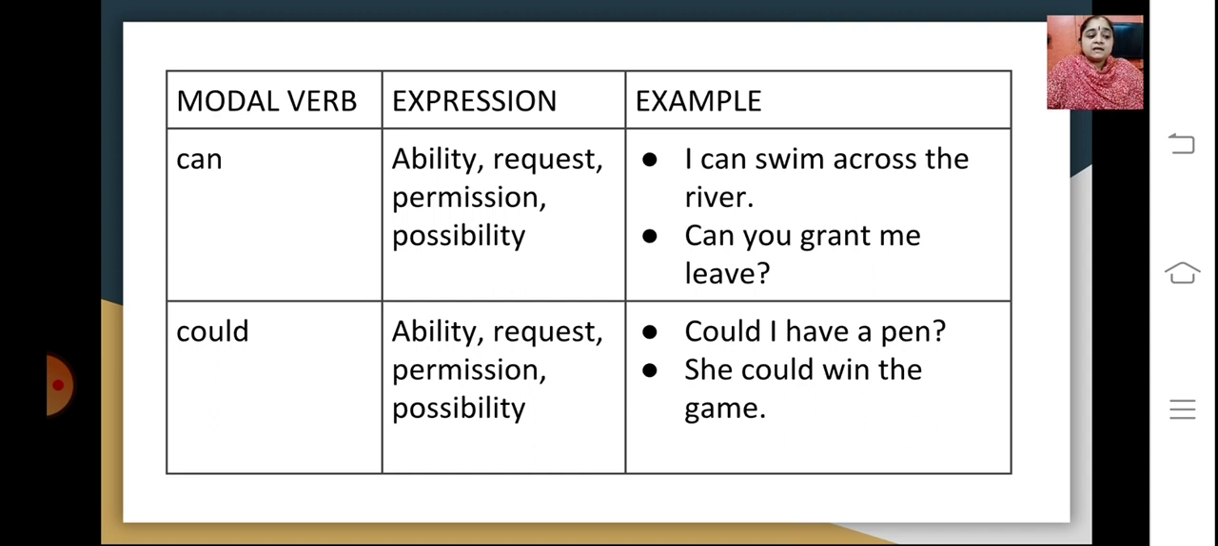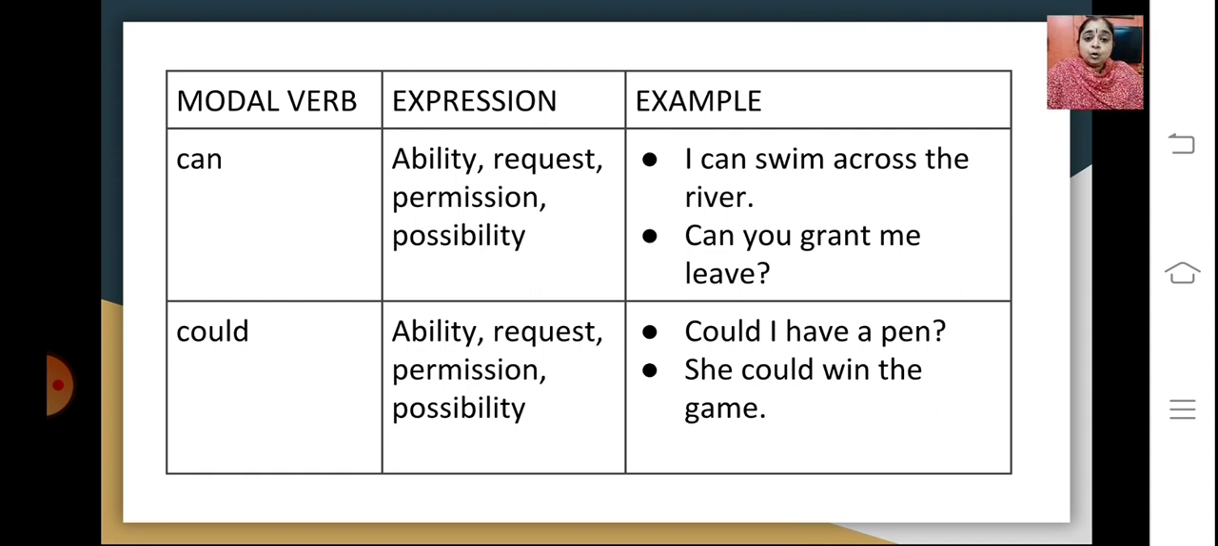The first one we take up, the modal verb here, is can. What does this word can express? It shows ability, a request, permission, or possibility. We will just be doing one example of each of these modals. For the modal verb can, the example given here is, I can swim across the river. It is showing the expression of ability, that I can swim. Also, can you grant me leave? This shows permission, a kind of permission to give the person a leave.